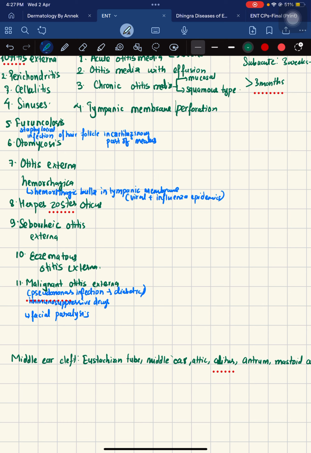So furunculosis is the Staph aureus infection of the ear follicles, and it occurs in the cartilaginous part of the external acoustic meatus only. The other thing is there might be black debris on examination, and it is especially due to otomycosis. Otomycosis is the fungal infection of the external ear, or it could be due to herpes zoster, and the term given is herpes zoster oticus. There might also be dermatological conditions like seborrheic otitis externa or eczematous otitis externa.